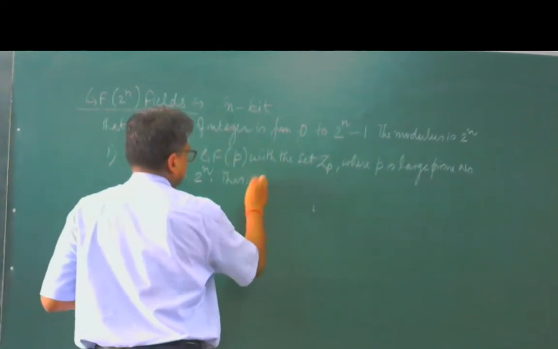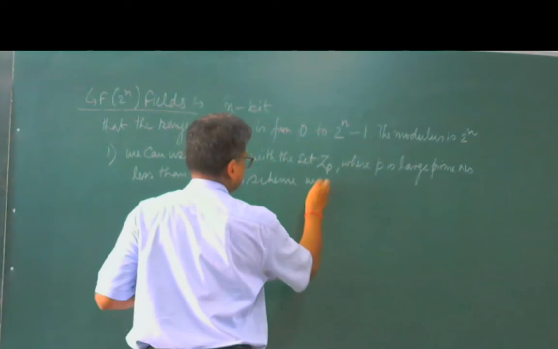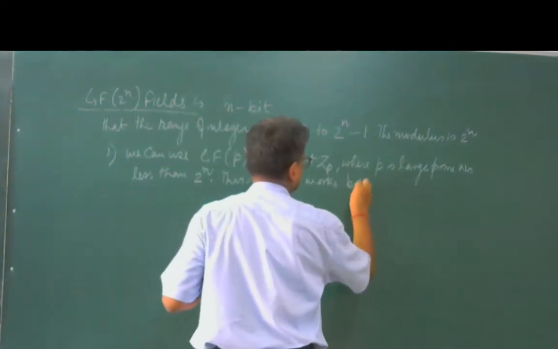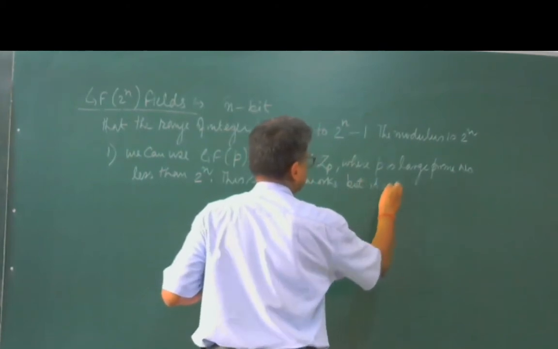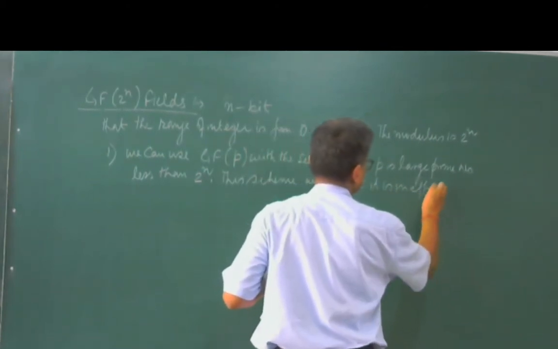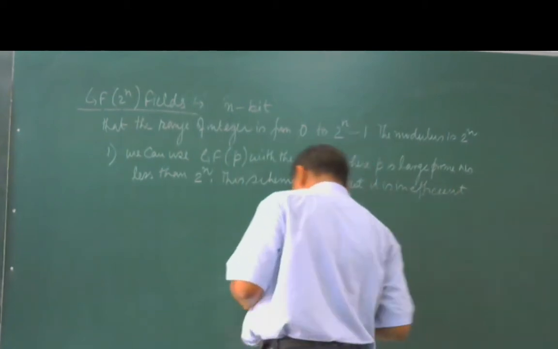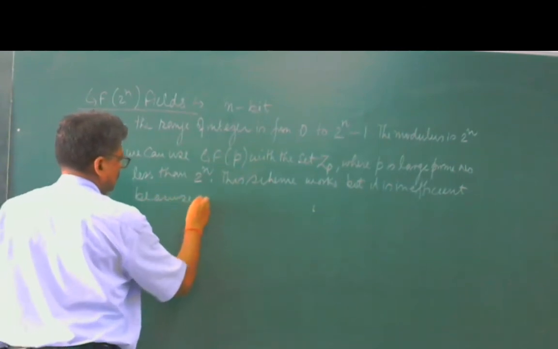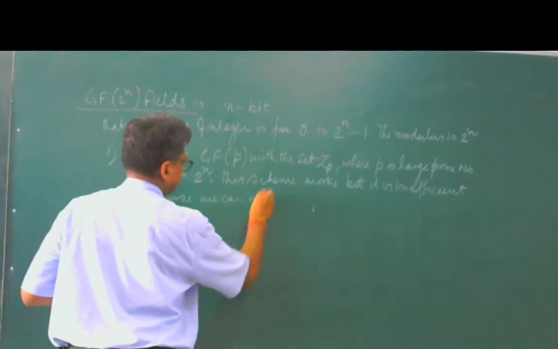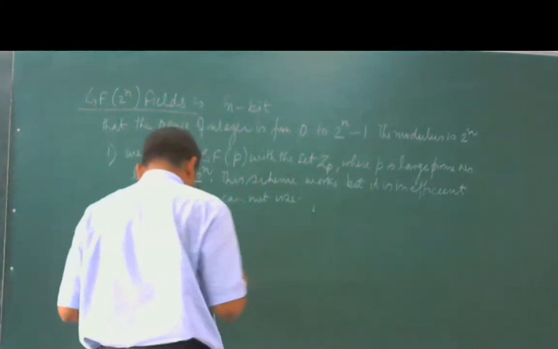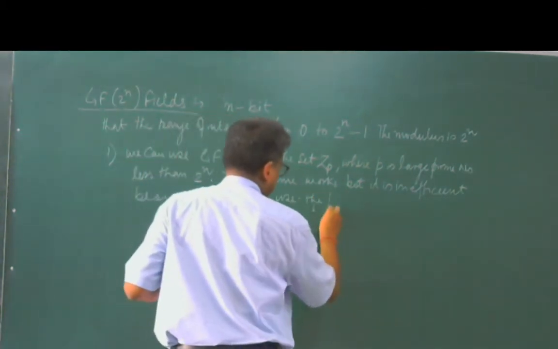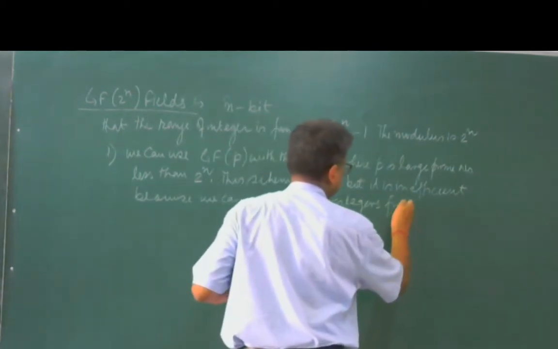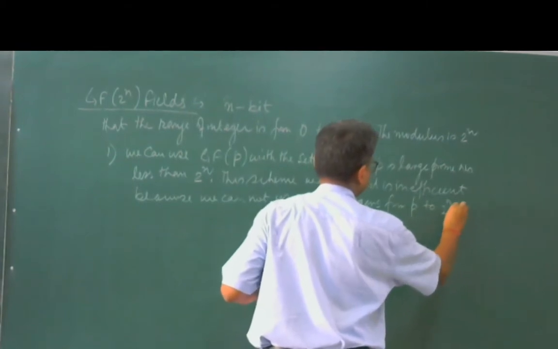This scheme works, but it is inefficient. Why is it inefficient? Because we cannot use the integers from p to 2^n minus 1.